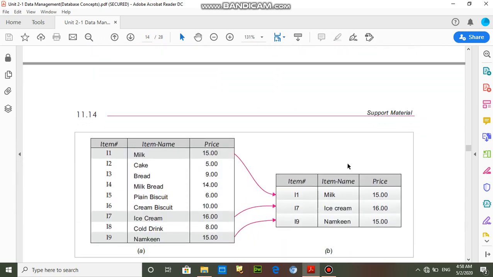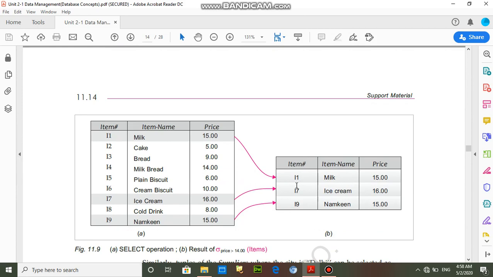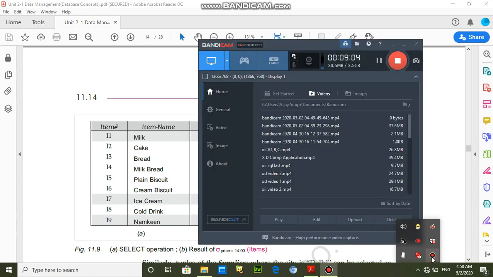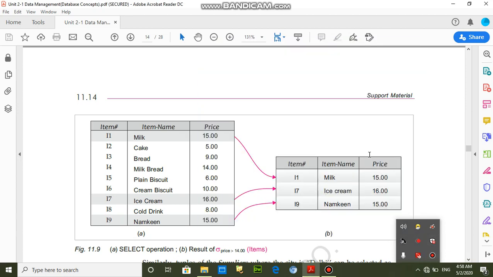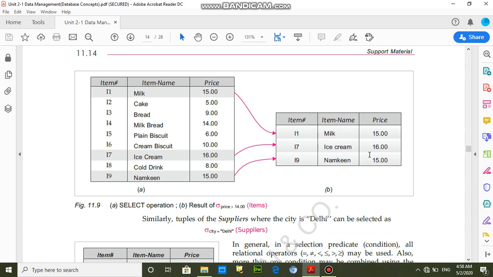For example, this is the main table item, and we are implementing the select operation, meaning we are extracting the records of those items whose price is greater than 14. So here all items whose price is greater than 14 will be extracted horizontally. So this is the select operation. That's clear. And the next operations I will discuss in the next video. Bye.